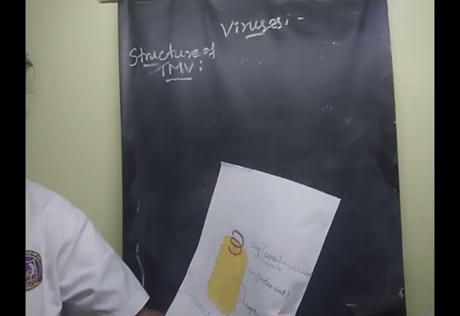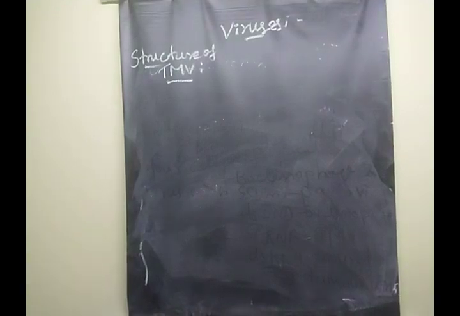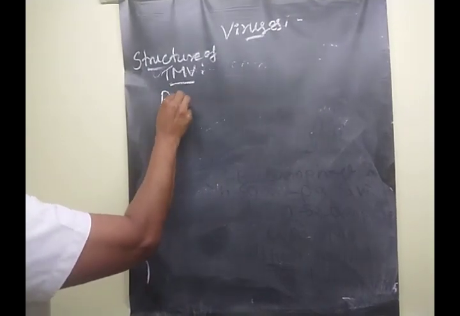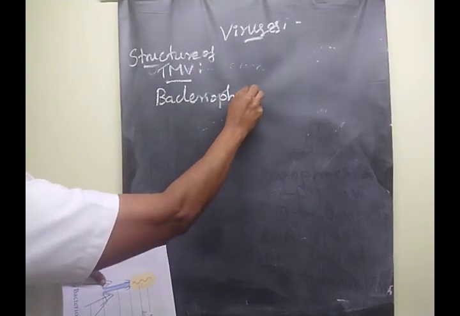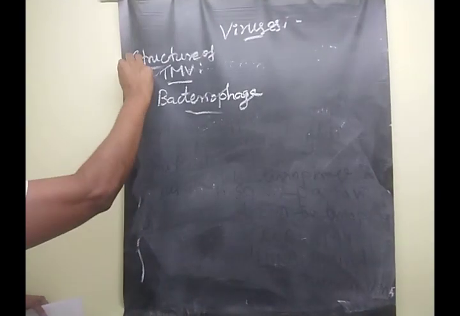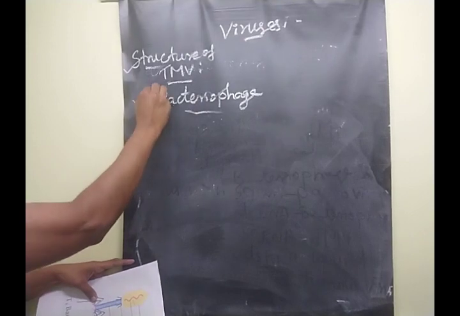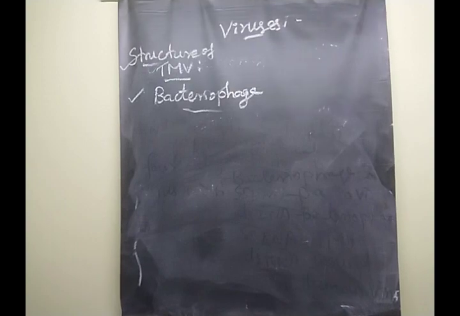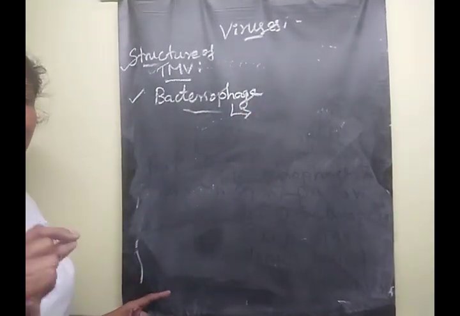Yes. Good. Very good. The next one we are going to learn, the second of these viruses, is the bacteriophage virus. Clear? This is the first structure, of tobacco mosaic virus. The next one is the second structure, of bacteriophage viruses. Clear, children? First one, what do you mean by bacteriophage?